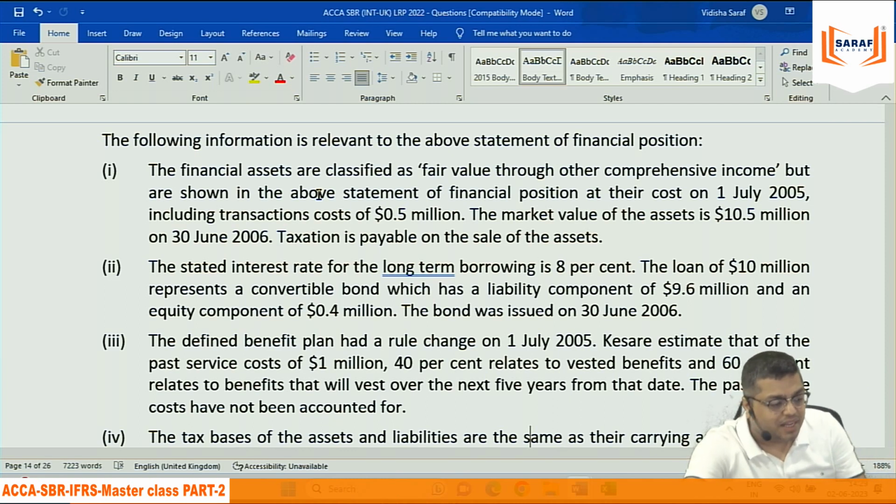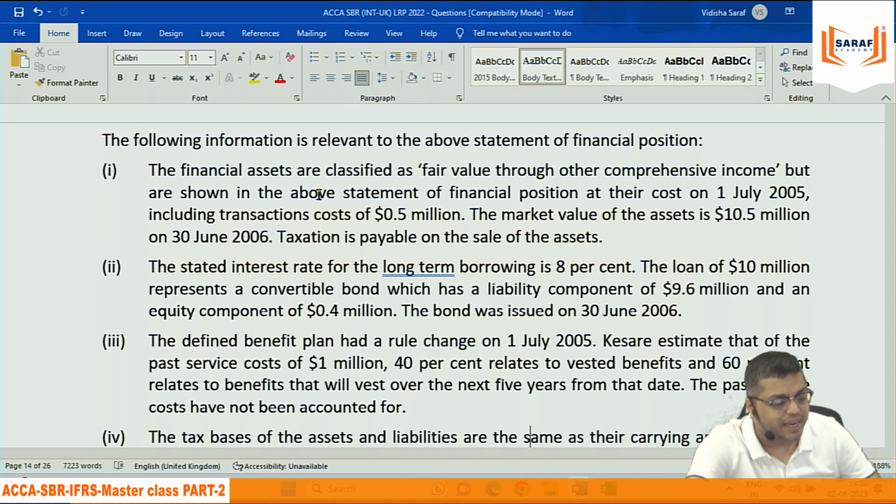Now point number 3, the defined benefit plan had a rule change on 1st July 2015. Some changes in the defined benefit to employees. They estimate that of the past service cost of 1 million, 40% relates to vested benefits and 60% relates to benefits that will vest over the next 5 years from that date.